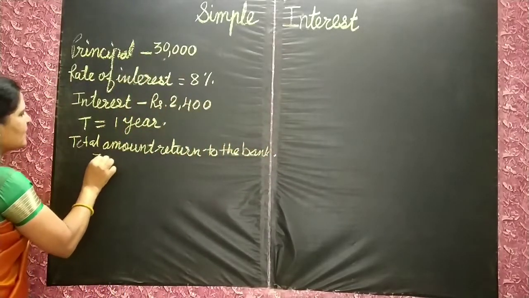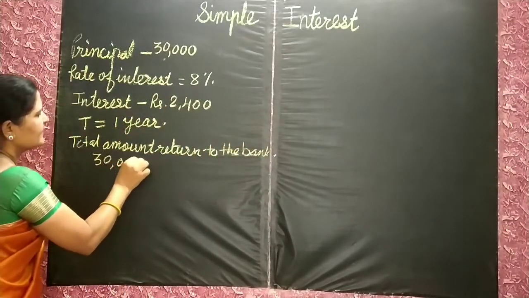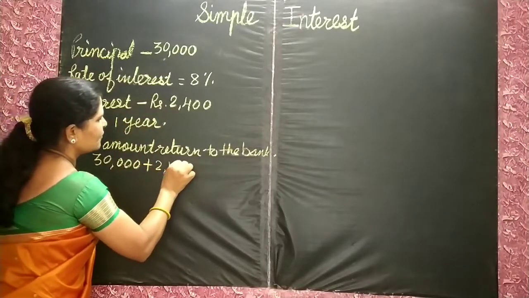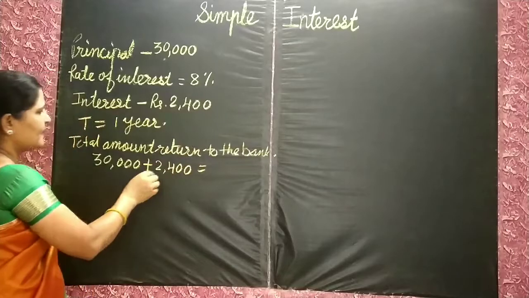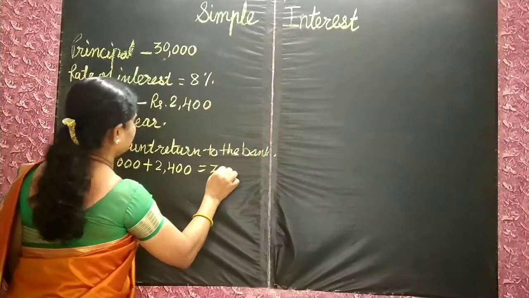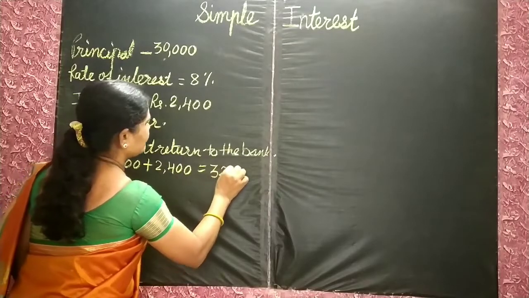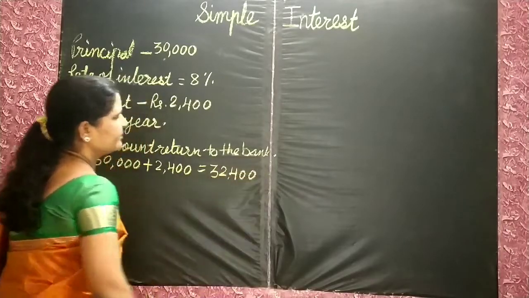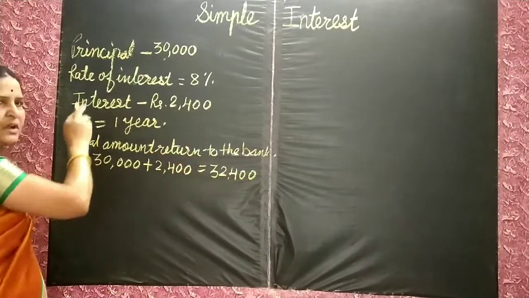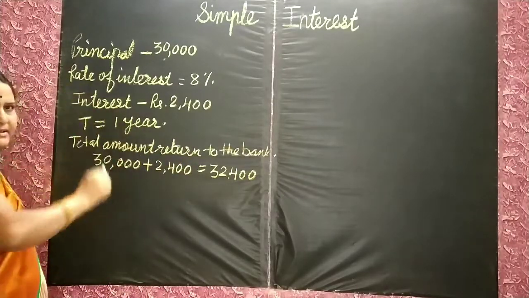Principal, the borrowed amount 30,000, plus interest 2,400 is equal to 32,400. She has to pay 32,400 to the bank after 1 year.